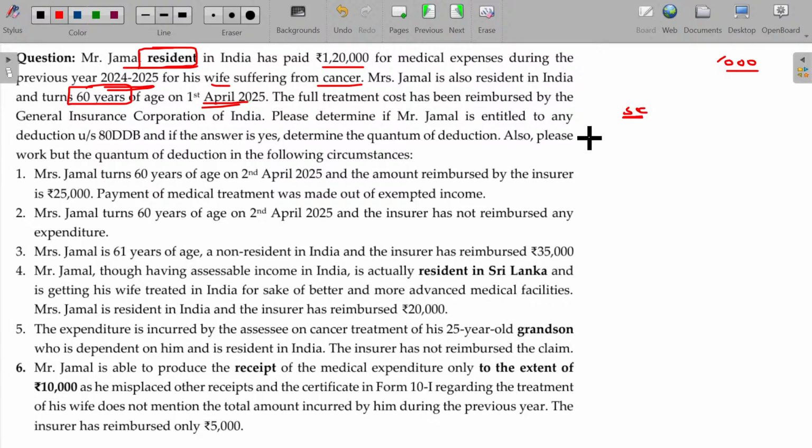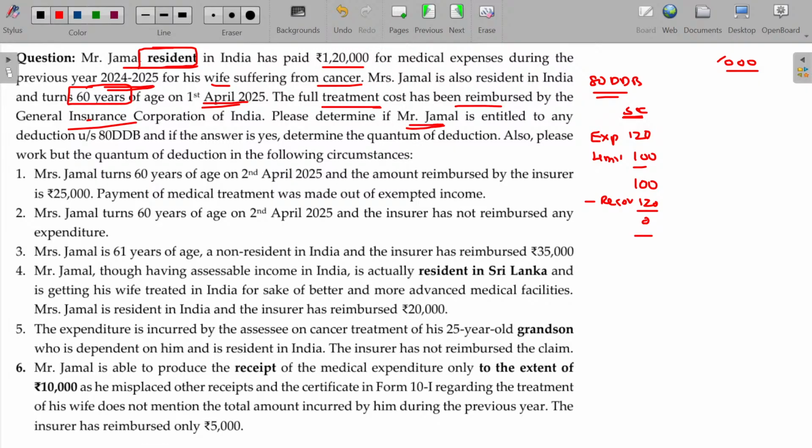And what about the expenses? 120. What about the limit? 100. So maximum 100 can be deductible, minus recovery of any amount. The full treatment cost has been reimbursed by the General Insurance Corporation. So the full amount 120 itself is recovered. So what is the deduction under section 80DDB? 0. 80DDB deduction being 0. Completely recovered.